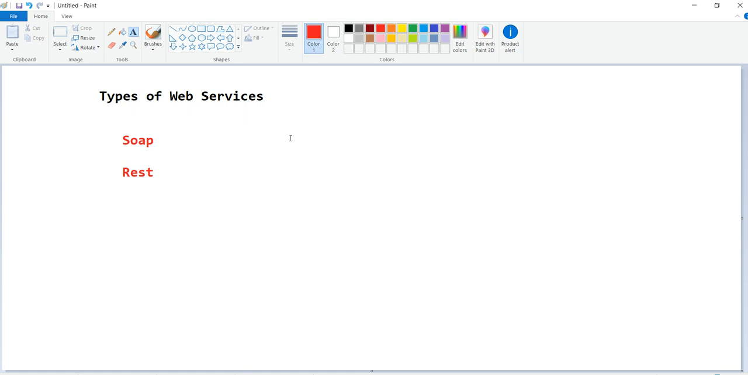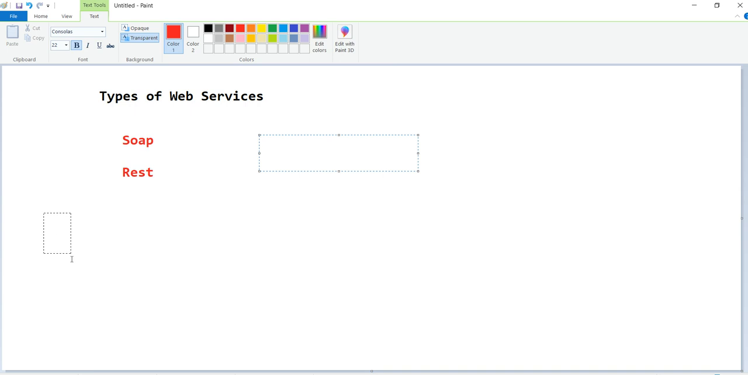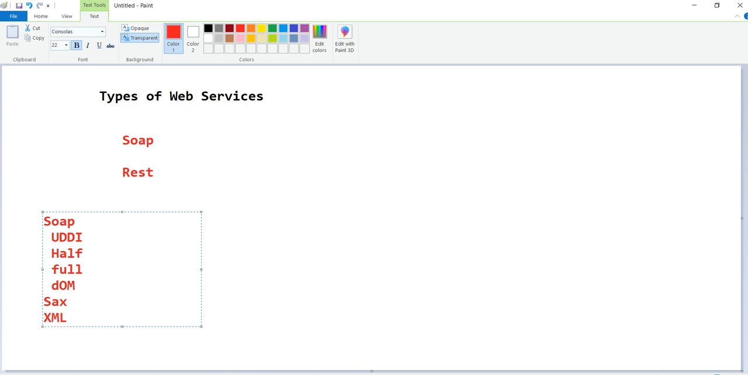See, SOAP services are older services. First we'll concentrate on SOAP. SOAP is the older concept. In this, there are different types of services: UDDI, next, off parser, full parser, DOM, fax, XML, like these kinds of different ones.